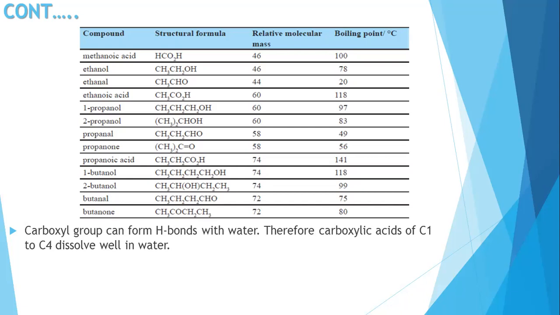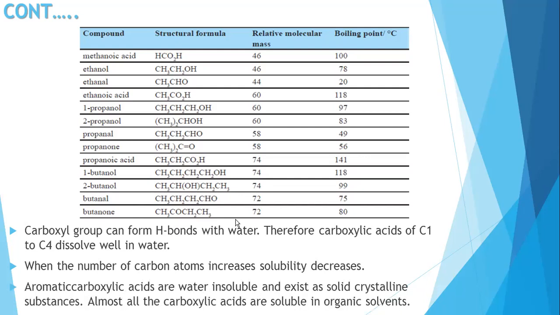Therefore, the solubility with water also decreases. Only up to C4 dissolves in water, which is able to form hydrogen bonds. As the number of carbon atoms increases, the solubility decreases, because the non-polar part is increasing. The bond-making probability will decrease, therefore solubility decreases, right? This is what we studied.